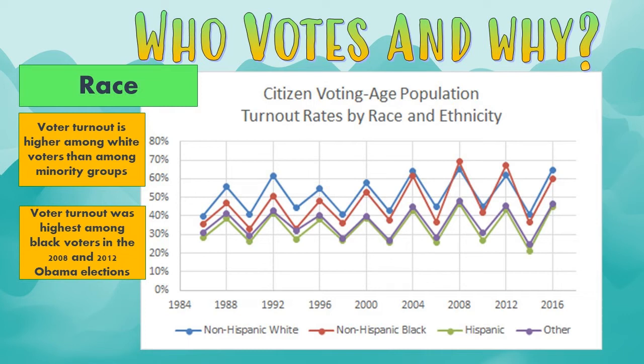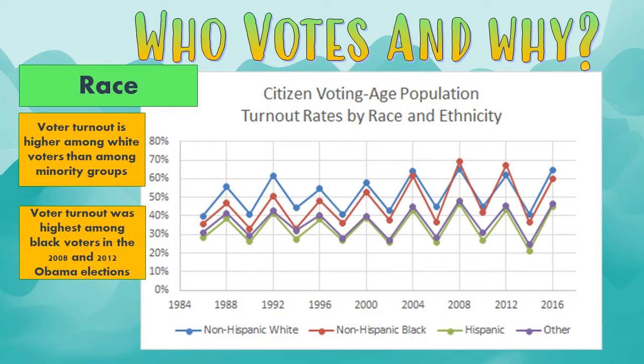And that is a big deal because once that pattern happens, once policymakers see that African Americans will sometimes vote at higher rates than white Americans, then they're more likely to cater campaigns based on that fact. And so in the 2016 and the 2020 elections, there were a lot of new efforts made to reach out and to encourage black voters because their voter turnout had been so high in the 2008 and 2012 elections.